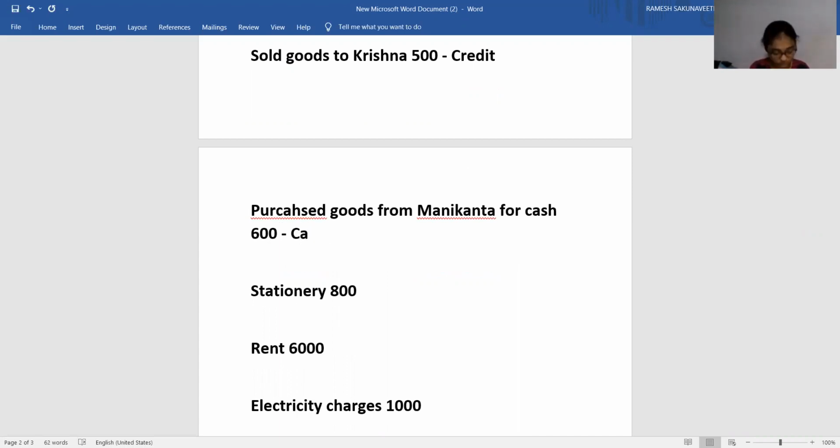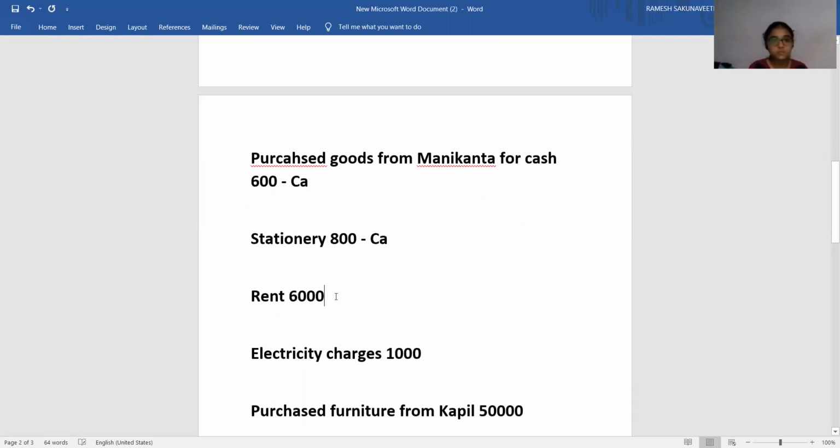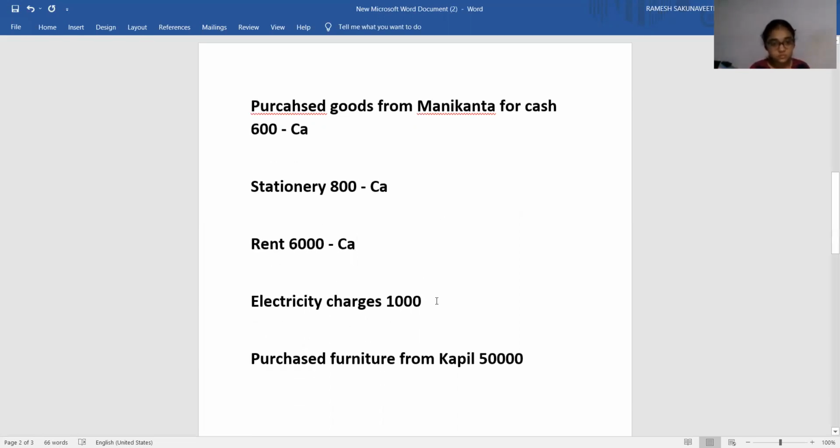Stationery, you purchased pens, pencils like that. Is it cash or credit? Cash, because no person's name is there. Next, rent 6,000. Cash. Very good. Electricity charges 1,000. Cash.